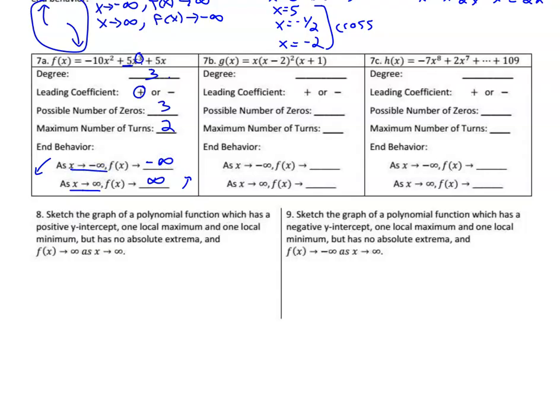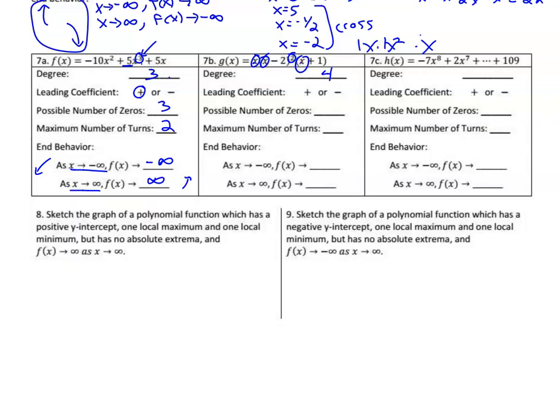Okay, let's move on to 7b. On 7b, it's in factored form, so to figure out the degree, unlike this one where we just look for the highest power, this one we have to multiply all the x's together to see what you'd get. Well, this is 1x times 1x squared, so x times x squared times another x. That is x to the 4th, so it's a degree of 4. And the coefficients on those would have been 1, 1, and 1.